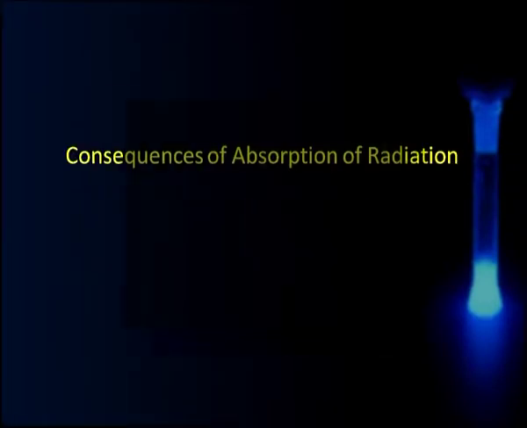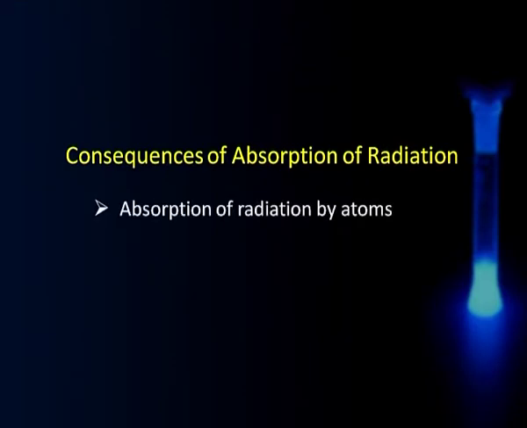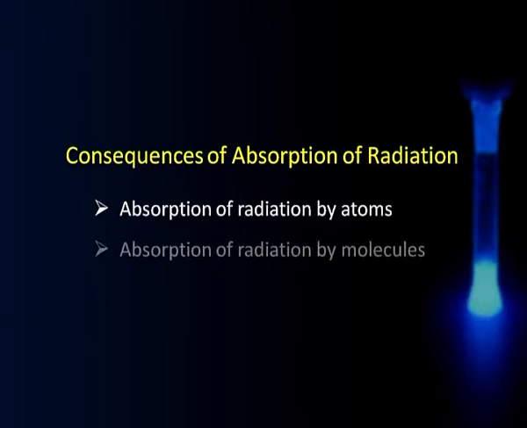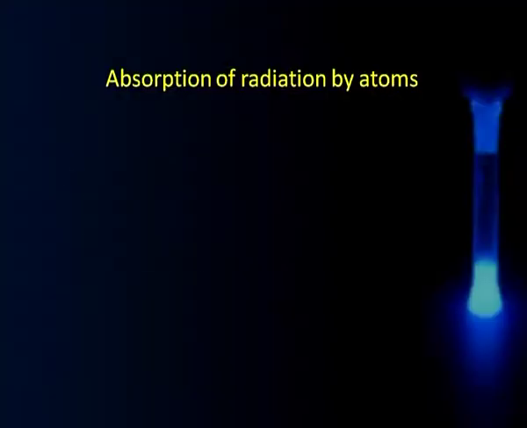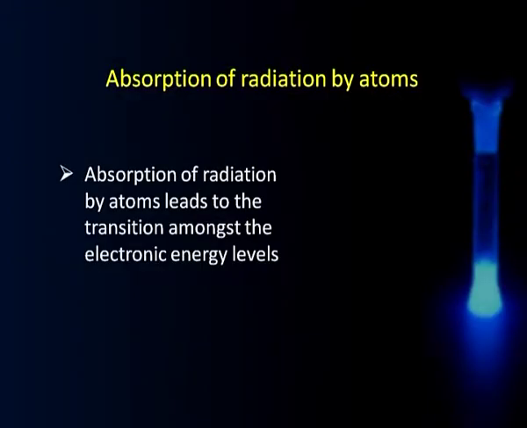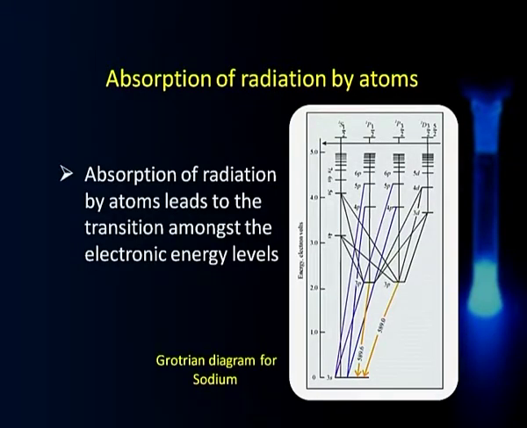In this context, we will talk about the consequence of absorption of radiation by atoms. Thereafter, we will talk about the consequences of absorption of radiation by molecules, because the two are different kinds of systems. We will begin with the simpler systems, that is the atoms. Now, in case of atoms, absorption of radiation typically leads to transitions amongst the electronic energy levels. You remember that in case of an atom we have a nucleus and there are different electronic energy levels, which are quantized energy levels, and any radiation which we give to atoms basically leads to transitions amongst these energy levels.